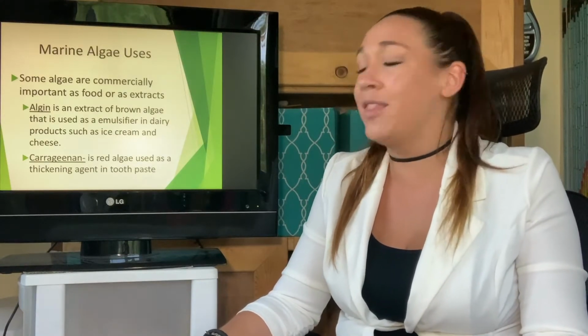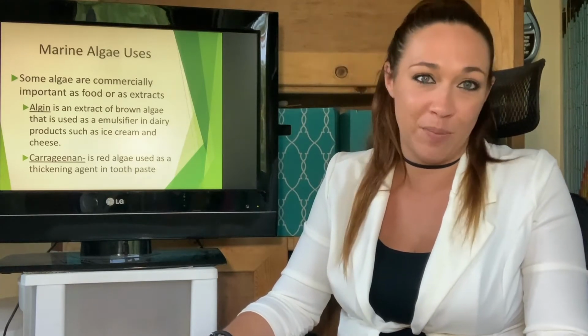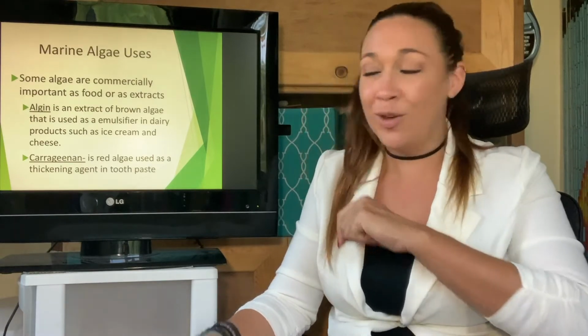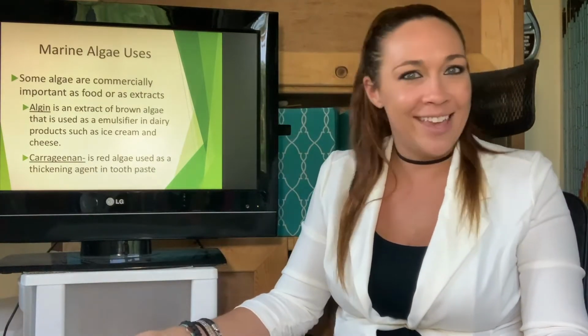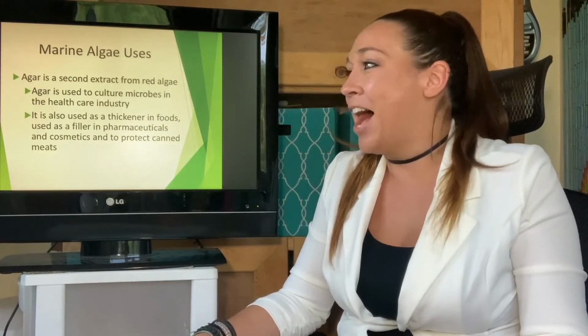Carrageenan is a good one. That's actually used in our toothpaste. So that is a type of red algae that is used in our toothpaste. So if you brushed your teeth this morning, which I really hope that you did, you ate some carrageenan. Yay! All right. Agar is another one.